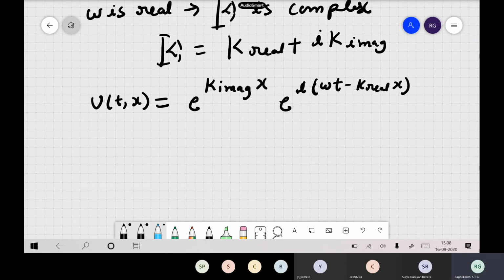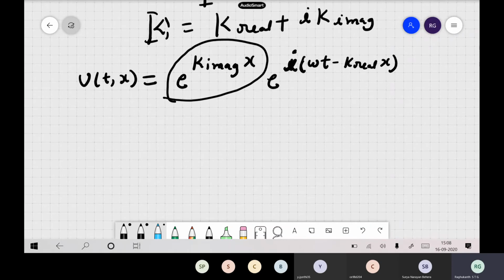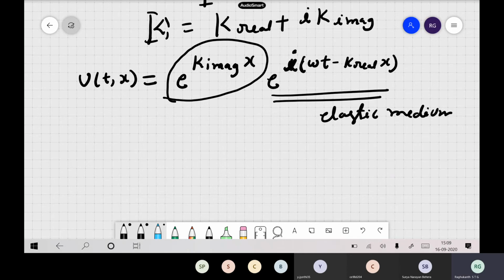Okay, so now for viscoelastic medium, the solution, you have this extra term actually, which is coming into your picture. Okay, and this is the same as your elastic medium. So one extra term has come into the picture. What does it tell you? Now, what's the meaning of this one?